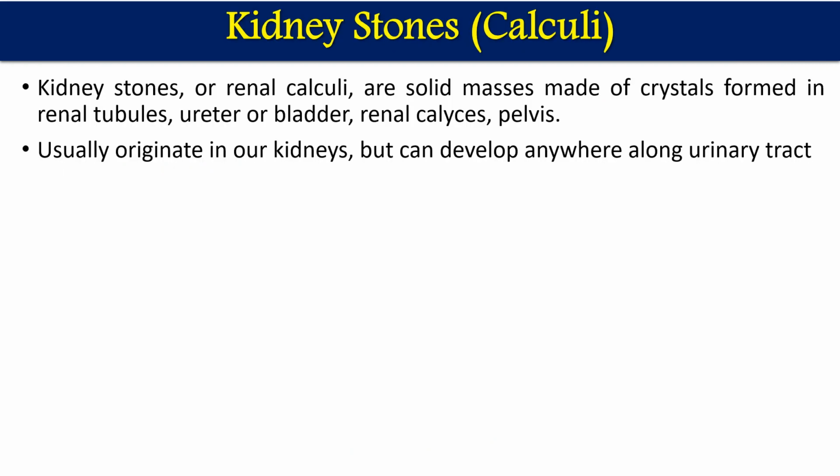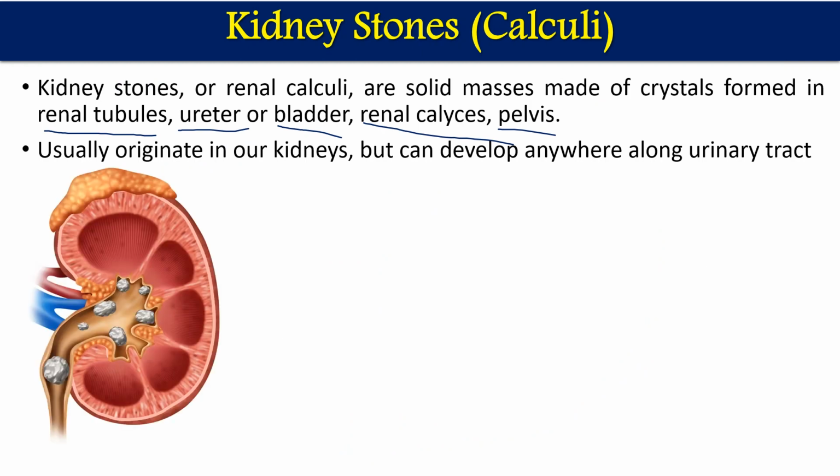Now about stone formation. A kidney stone, also called renal calculi, is a solid mass made up of crystals. It is a deposition of solid salts at different locations. The locations can be the renal tubules, ureter, urinary bladder, renal calyces, or pelvis. Usually it originates in our kidney, but it can develop at other places also. Formation starts in the kidney, but it can occur at different locations.